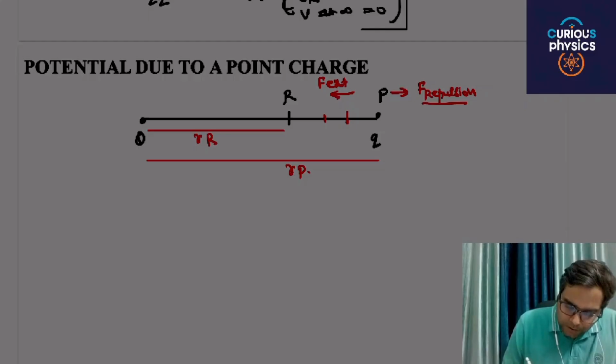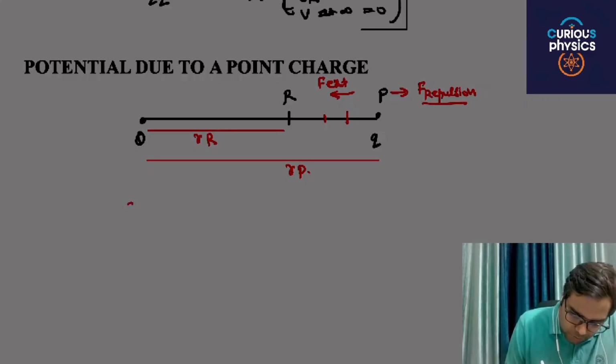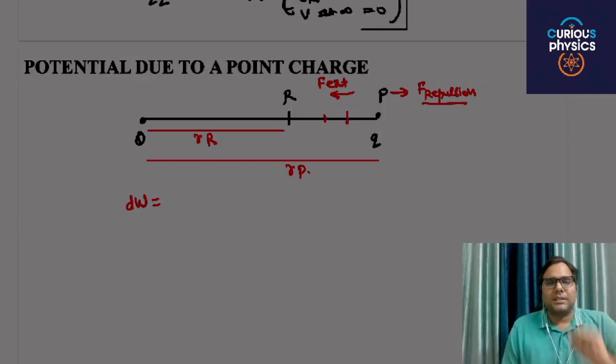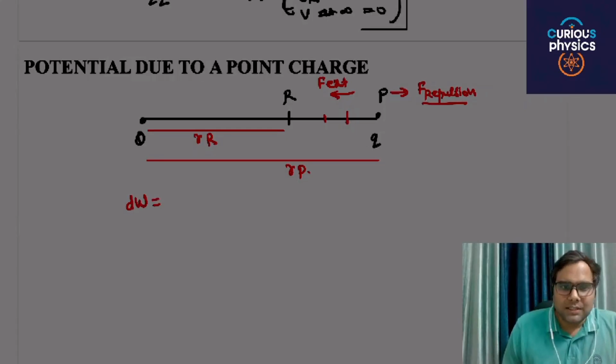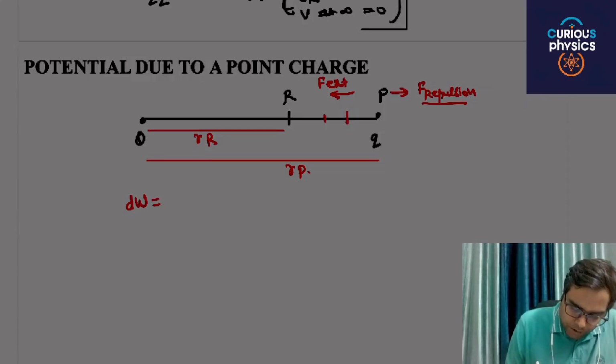So I have taken a small amount of work done to move a small distance, and that will be F external into dr.